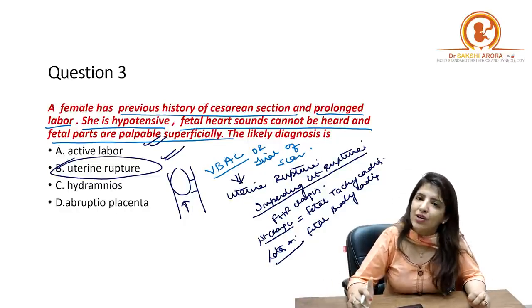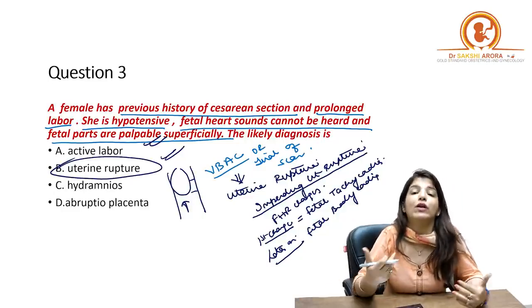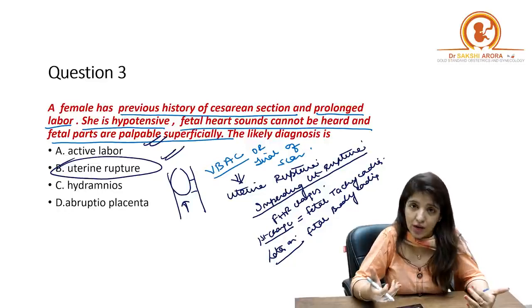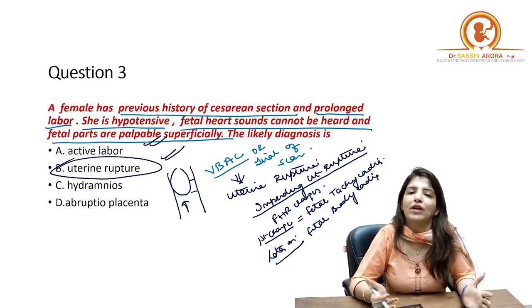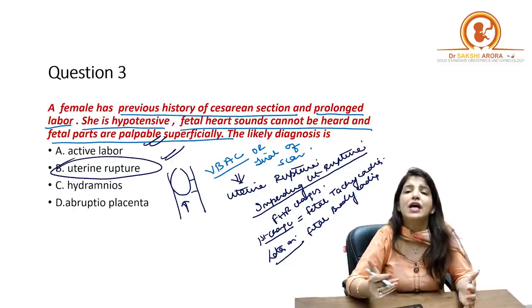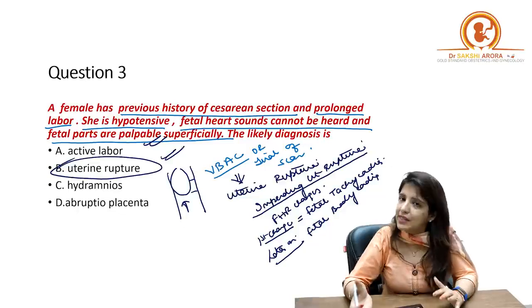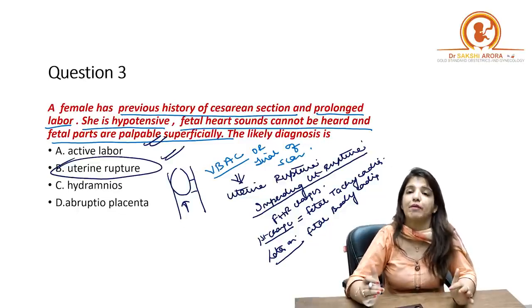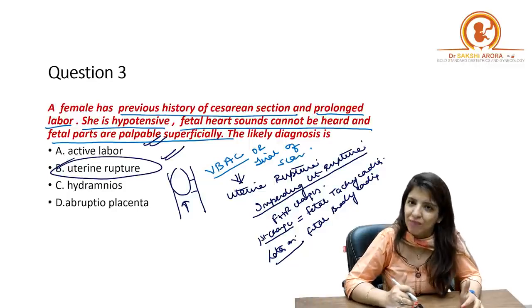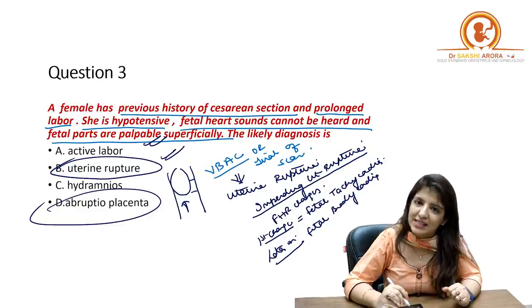Then why not hydramnios? Again, in case of hydramnios, why will you not hear the fetal heart sounds? And suppose because of the excessive amniotic fluid you are unable to hear the fetal heart sounds, then why is it that the mother is having hypotension? Why is it that she is having tachycardia? And why is it that the fetal parts are palpable superficially? Right? Then why is it not a case of abruptio placenta?